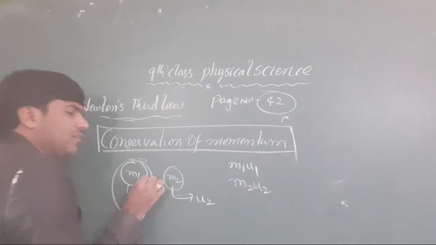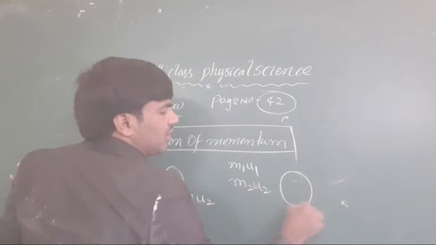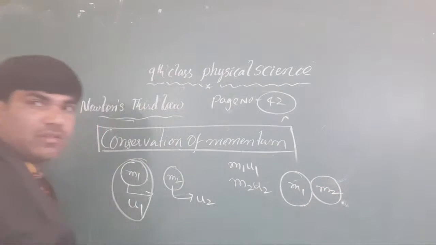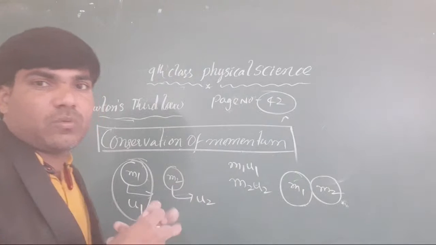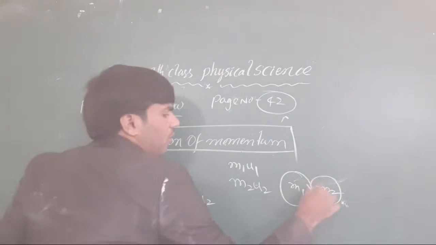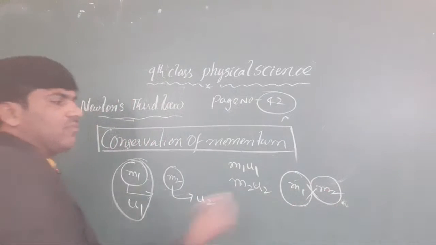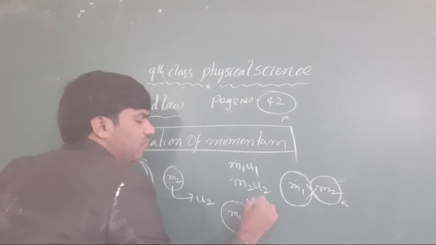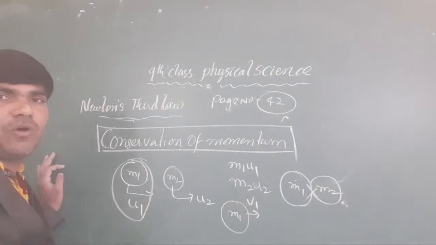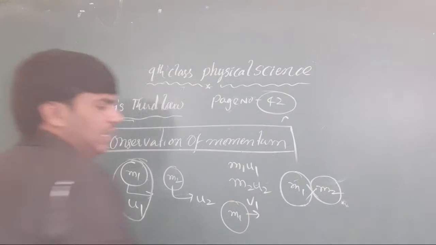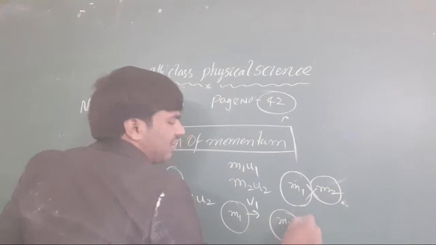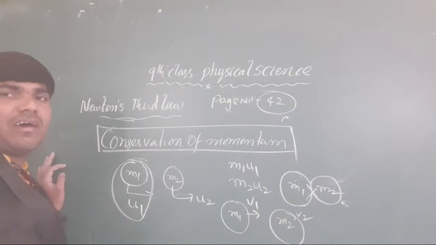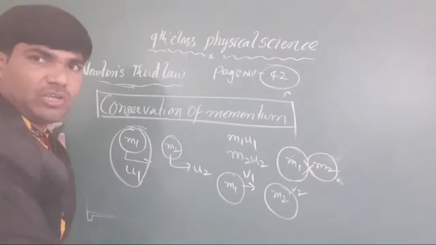Now we imagine that these two bodies, m1 and m2, collide with one another. Clear or not, all of you? After this collision, our m1 body travels with velocity v1, and m2 moves with velocity v2. The velocities change here because of the collision.